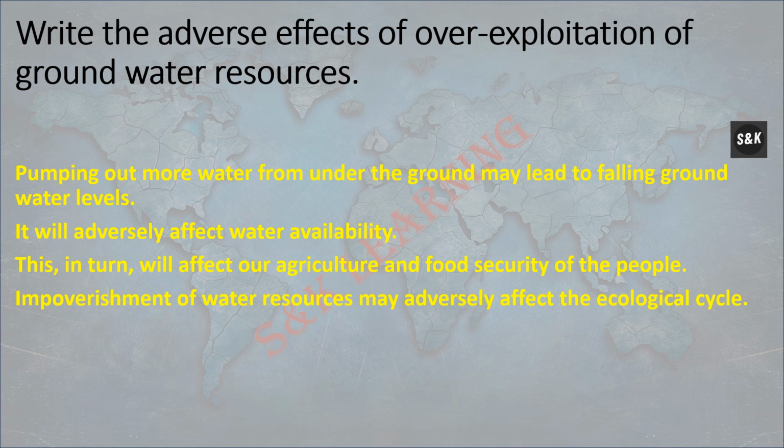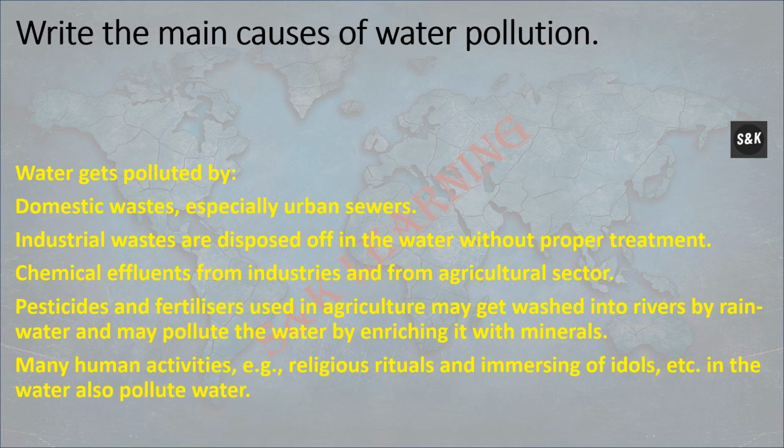Write the adverse effects of overexploitation of groundwater resources. Pumping out more water from under the ground may lead to a falling groundwater level. It will adversely affect water availability. This in turn will affect our agriculture and the food security of people. Depletion of water resources may also adversely affect the ecological cycle.